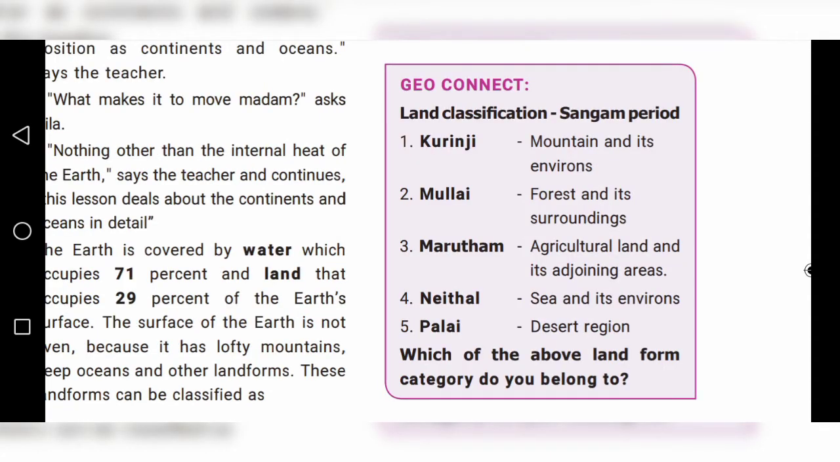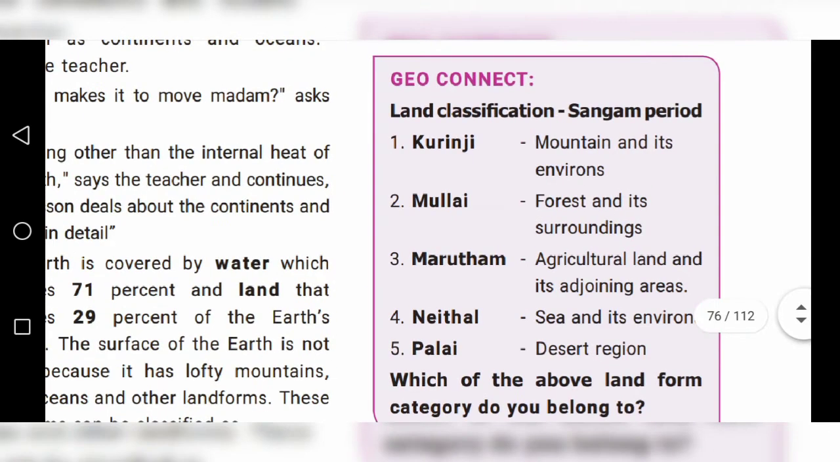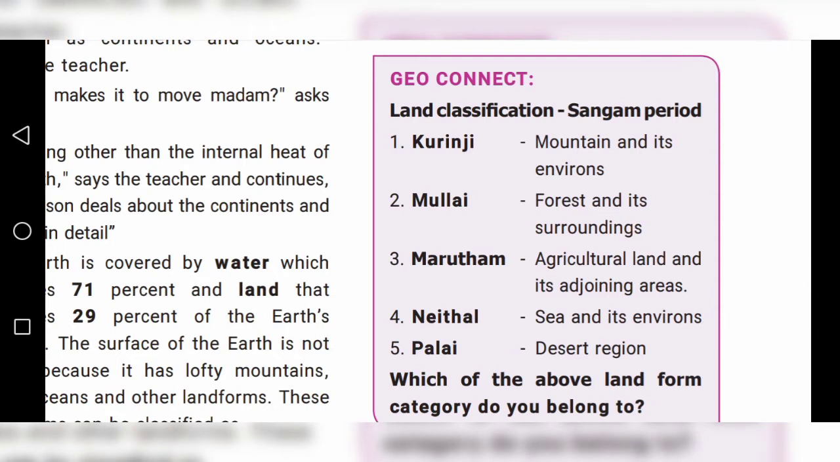Next, children, land classification in the Sangam period. The land is divided into 5: Kurunji, Mullai, Marudam, Neidal, Polai. These are the 5 lands. We can see one by one. Kurunji means mountain and its environs. Kurunji land means mountain and its environs.